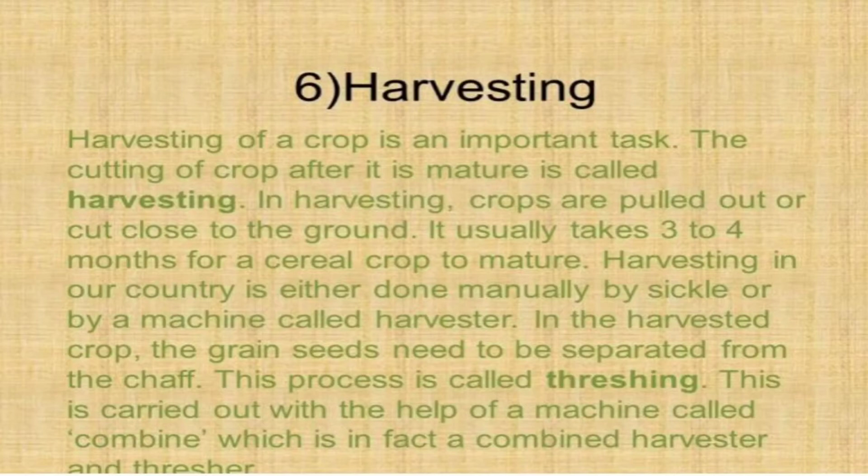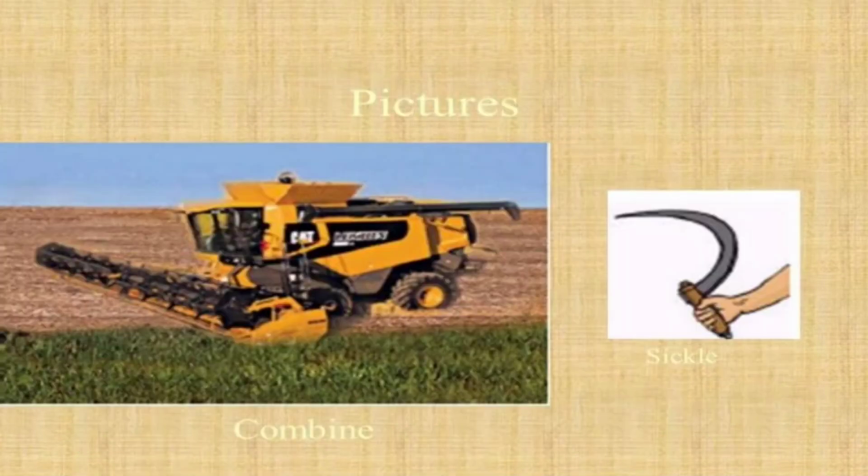In harvesting, crops are pulled out or cut close to the ground. At harvesting time, the crops are cut down by different tools: we can cut them by combine, and we can also cut them with a sickle. Like this, I can show it now. This is the sickle which the farmer uses, and this is the traditional method.